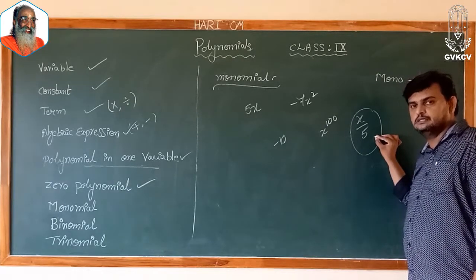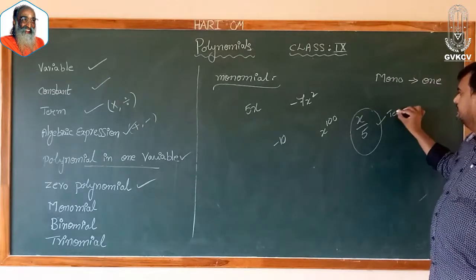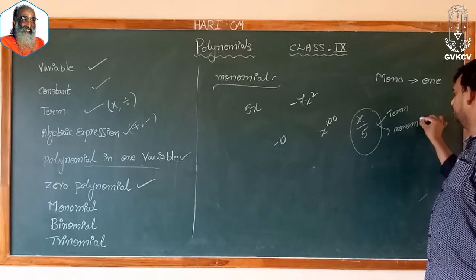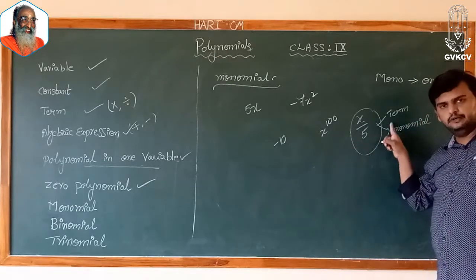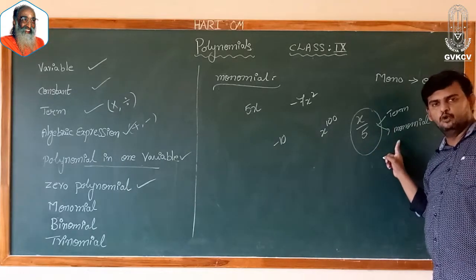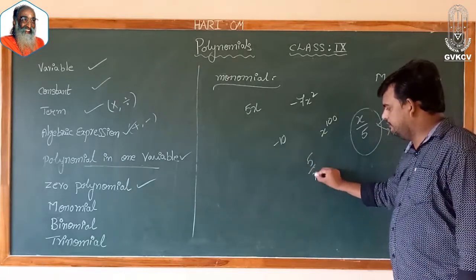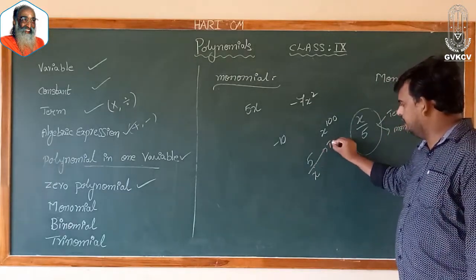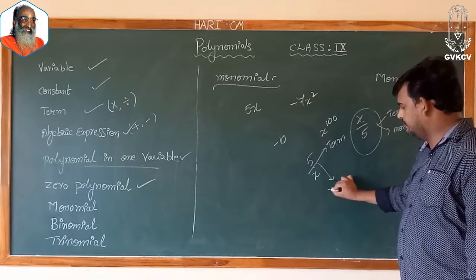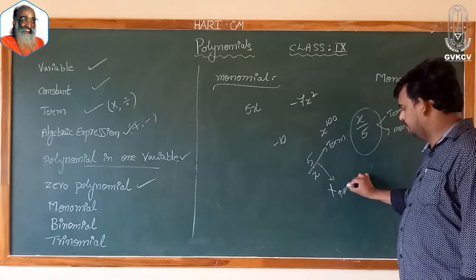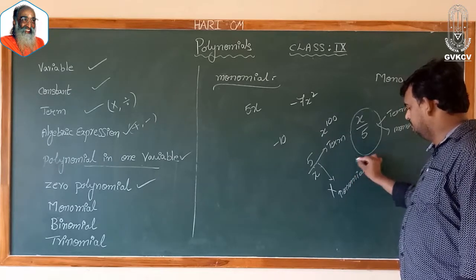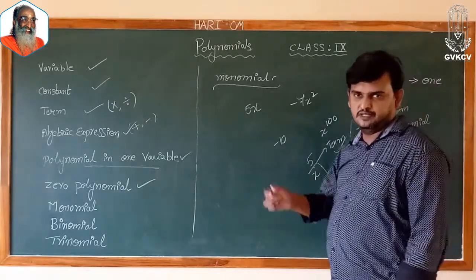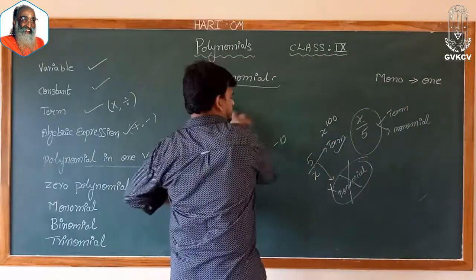I can call it a term and I can call it a monomial also. But whereas if I have 5 by x, I can call it only a term, but I can't call it a monomial. So it is not a monomial, it is only a term. That is the difference between monomial and term.